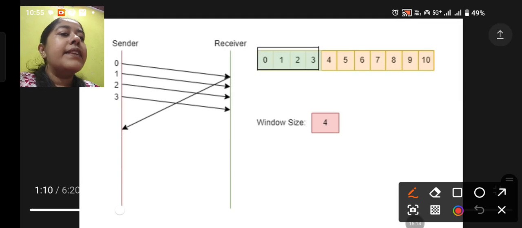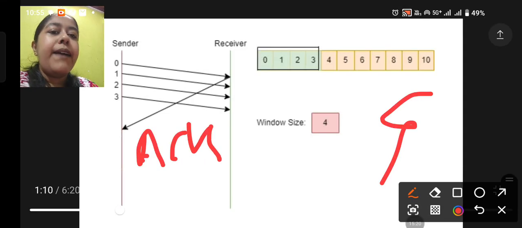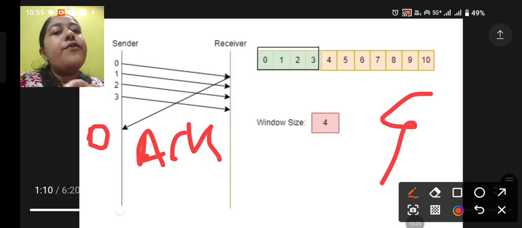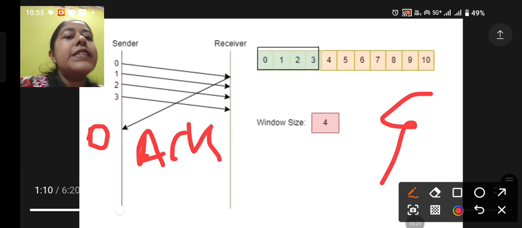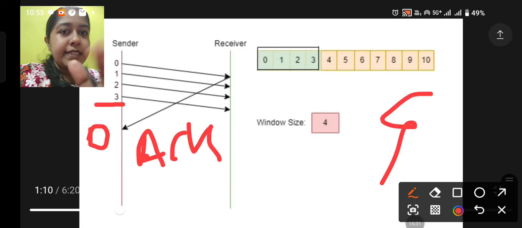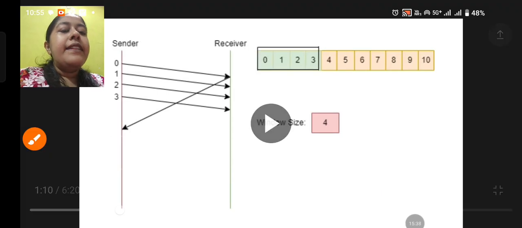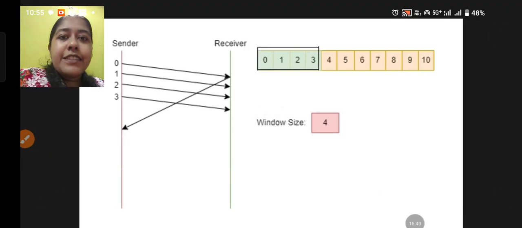Now next step, you can see what is happening. The sender has sent 4 frames. Now this is the acknowledgement which is being received by the sender from the receiver. It is for frame number 0. Now the receiver is sending an acknowledgement, and the sender is waiting. Since these 4 have been sent, now it is waiting, and now it is getting an acknowledgement.